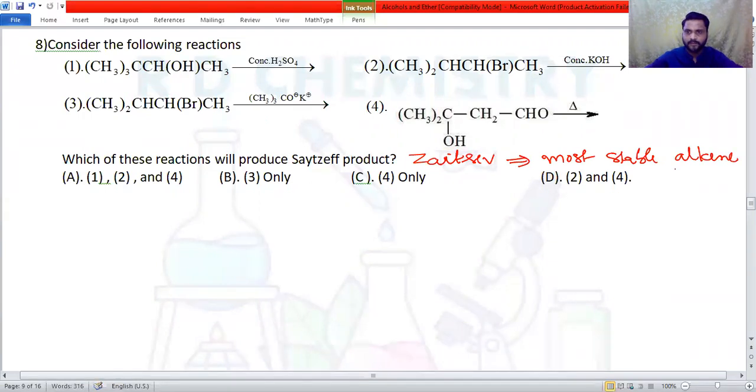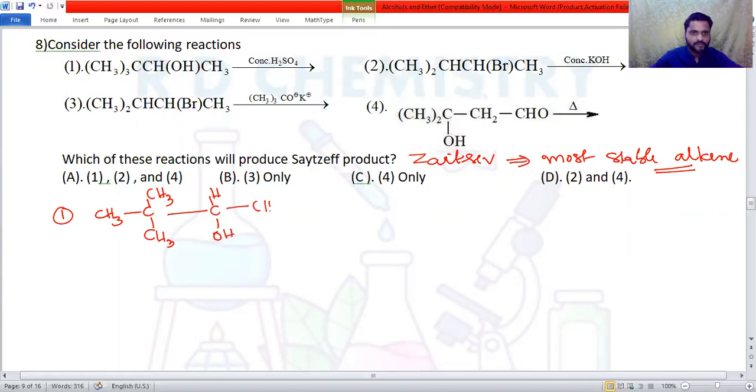What is the most stable alkene? That alkene which contains more alkyl groups on the doubly bonded carbon atoms. So let me take option number 1 and split the given reactant: CH3 three times on the same carbon atom, then there is a CH, OH, and then a CH3. The first compound is treated with concentrated sulfuric acid.